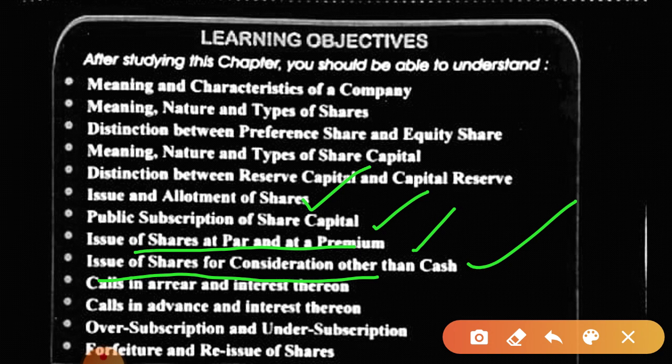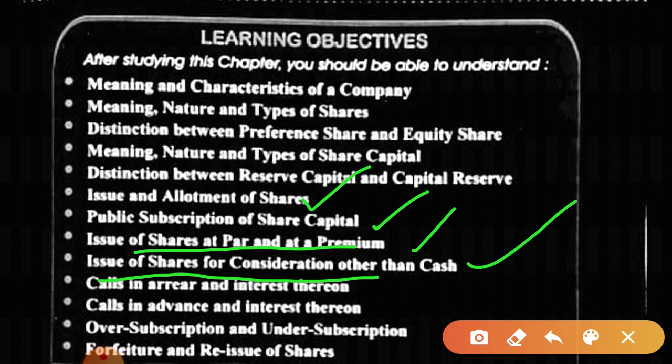Then we have over subscription and under subscription. Over subscription is when applications come for more than the shares issued. As you know, a prospectus is issued by the company, and people reading the prospectus apply for the shares. If they apply for more than the number of shares issued by the company, then it is oversubscription. When the number of shares applied for is less, then it is under subscription.